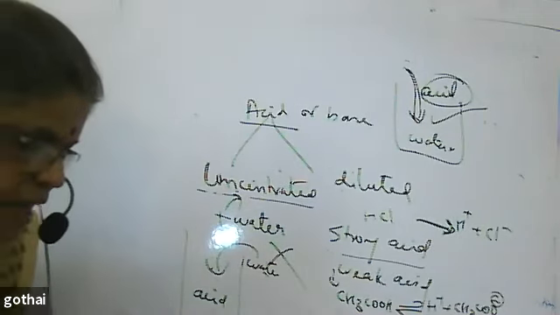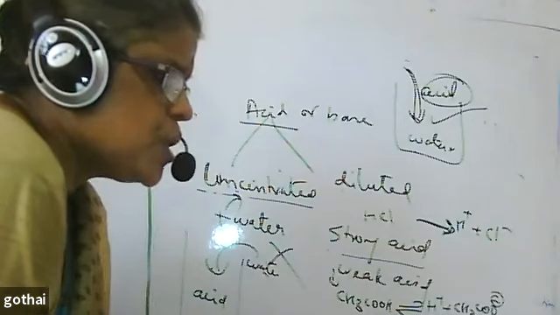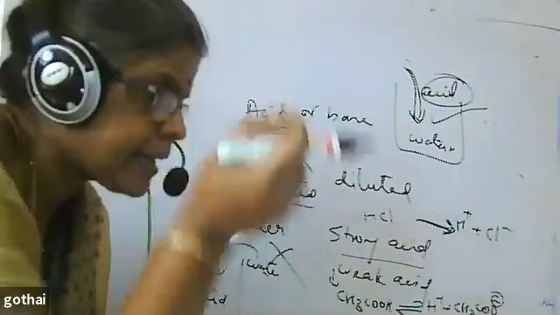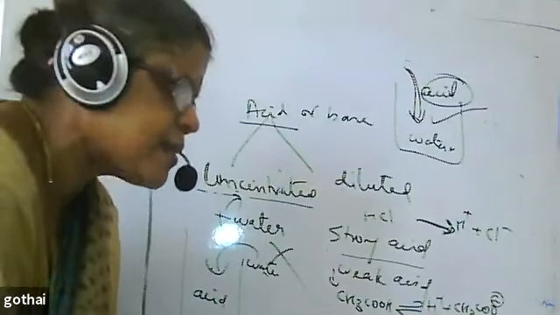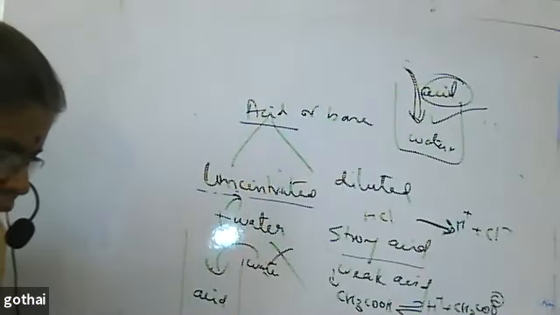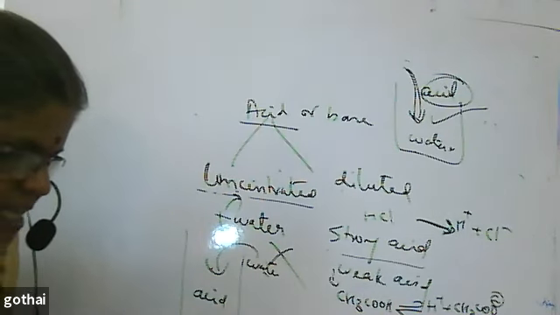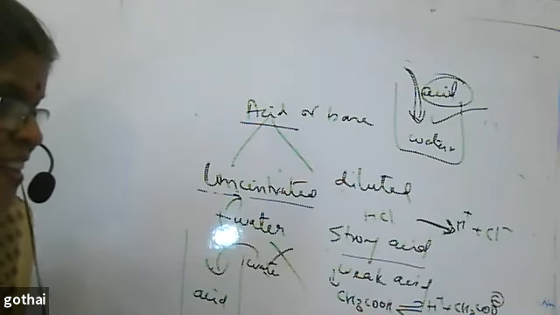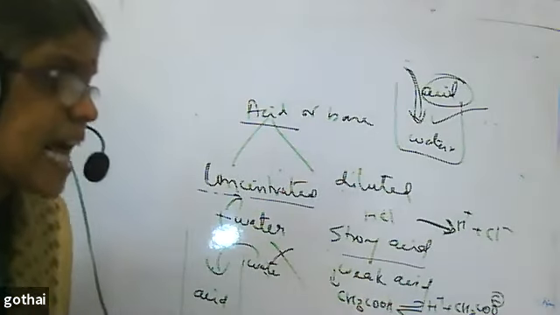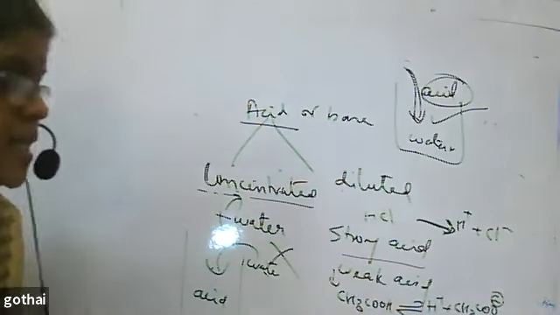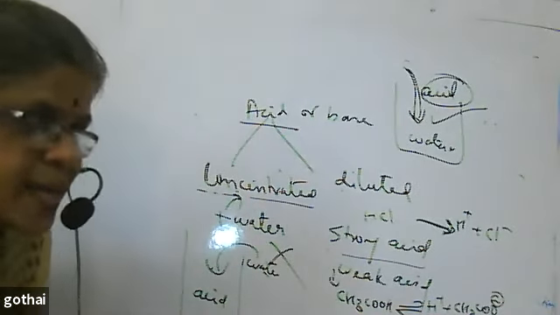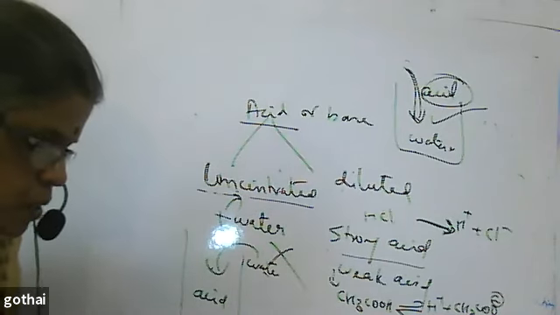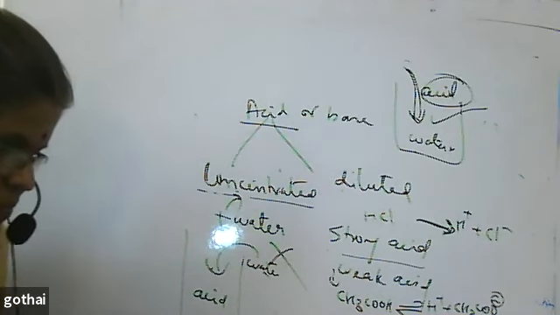Why does an aqueous solution of acid conduct electricity? Because when I put an acid in water, it produces ions. Ions conduct electricity, so acids conduct electricity. Why does dry HCl gas not change the color of dry litmus? Both are dry. Acid shows acidic character only in aqueous medium. There is no water present in either case, so acidic character is not shown and you do not see the color change.